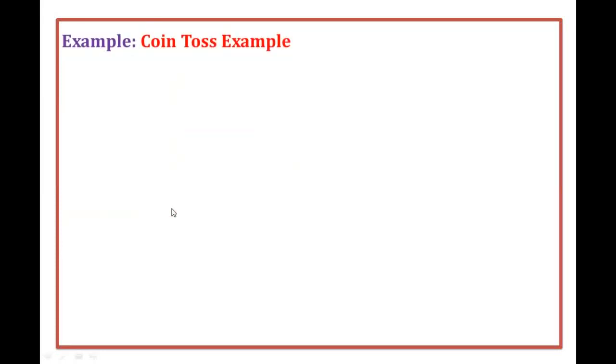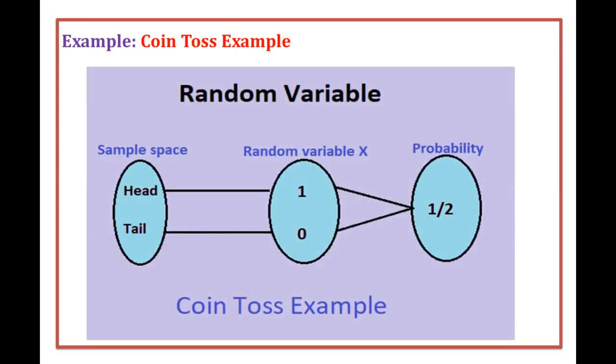Let us consider another example, the coin toss example. We consider only one coin. When a coin is tossed, how many possibilities are there? We have only 2 possibilities: one is head, another one is tail. So our sample space has only 2 possibilities, head and tail. Now we are going to introduce what capital X means. Here I am going to consider capital X as the number of heads only, otherwise you can collect the number of tails only.